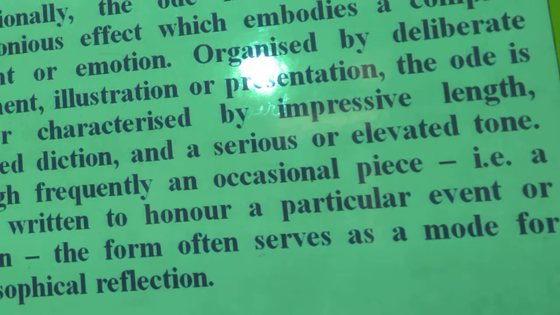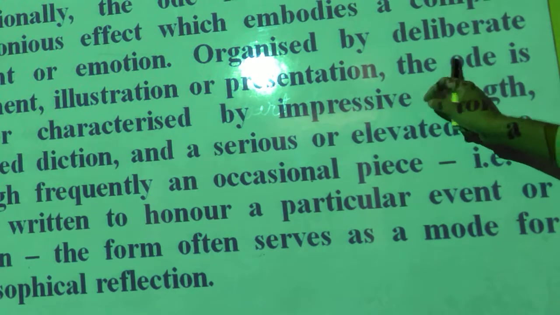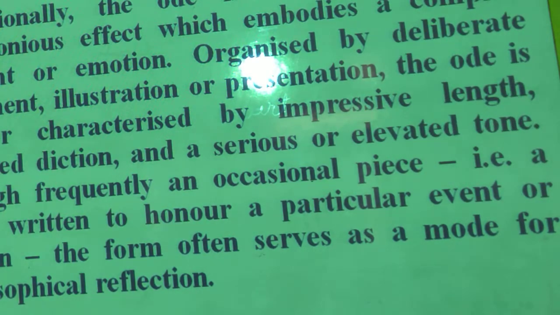Another thing, it embodies a complex thought and emotion. These are not dealing with the ordinary subject. It will have some inner meanings, inner feelings to motivate the whole nation, or the community, organized by deliberate argument, illustration or presentation.